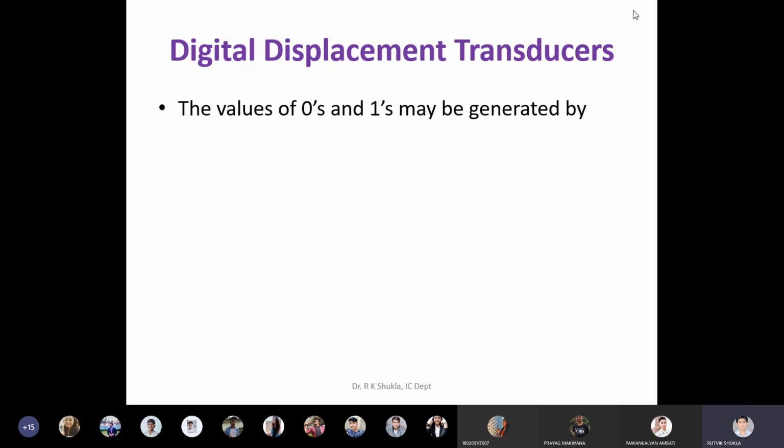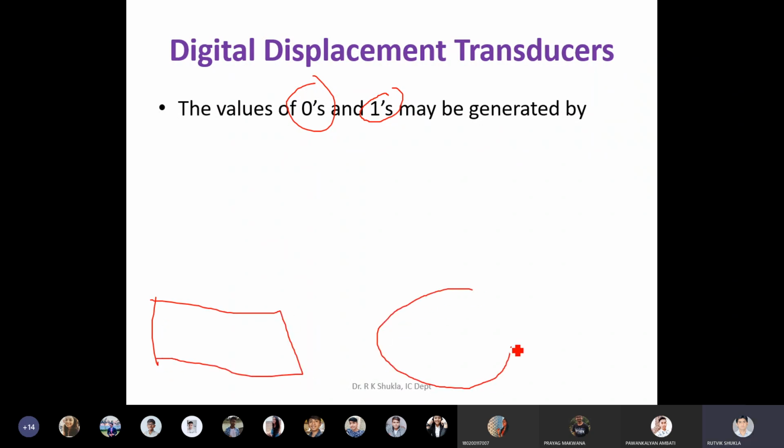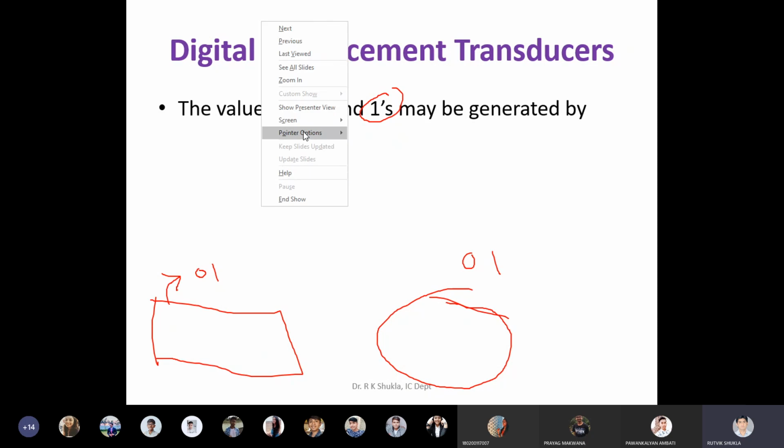Now we will see a little bit more about how to generate these zeros and ones. With the help of this strip, or with the help of this disk, we want our output to be in the form of 0 and 1. We need 0 and 1. So how can you generate this particular output from these devices or from these solutions?